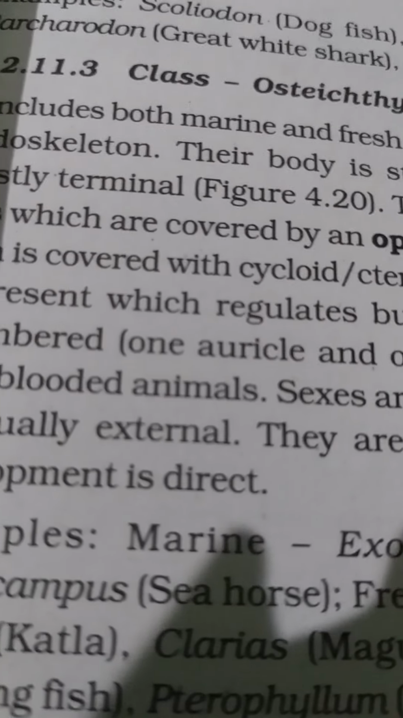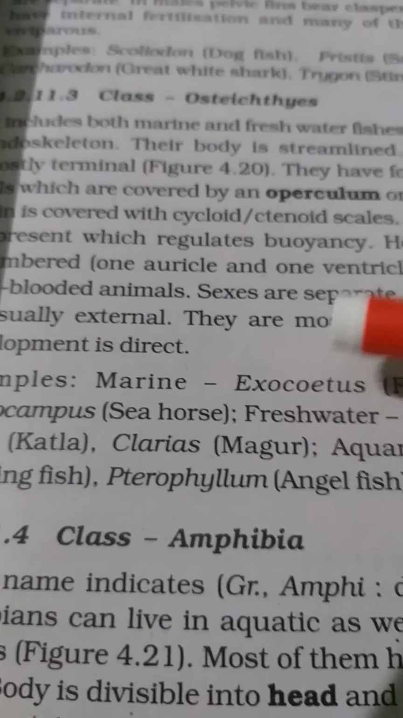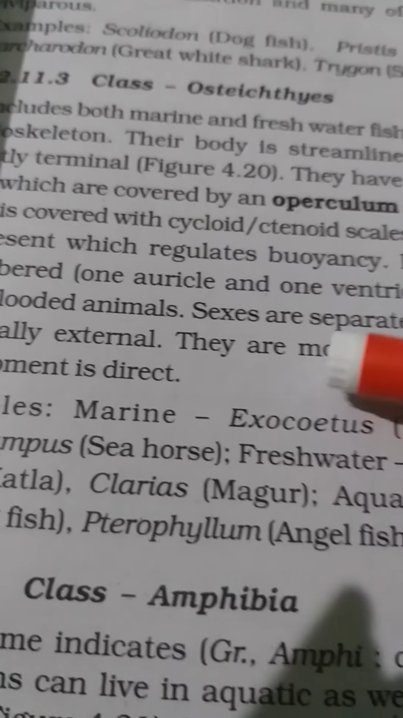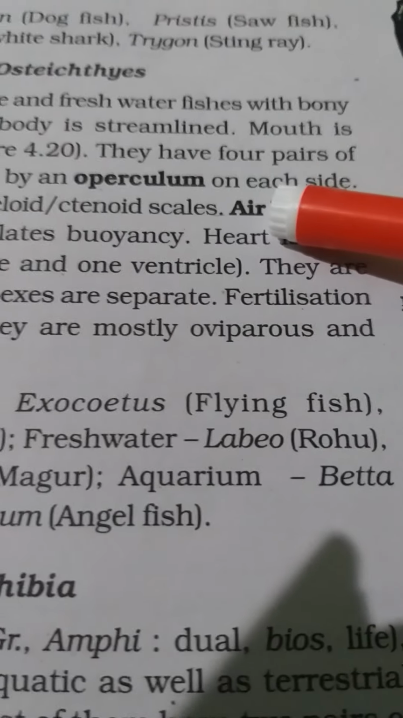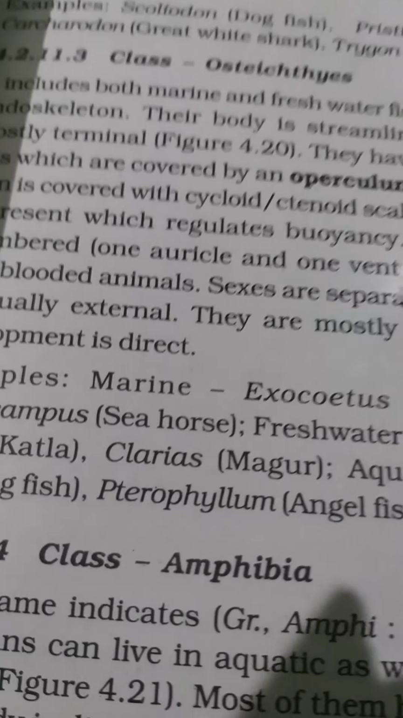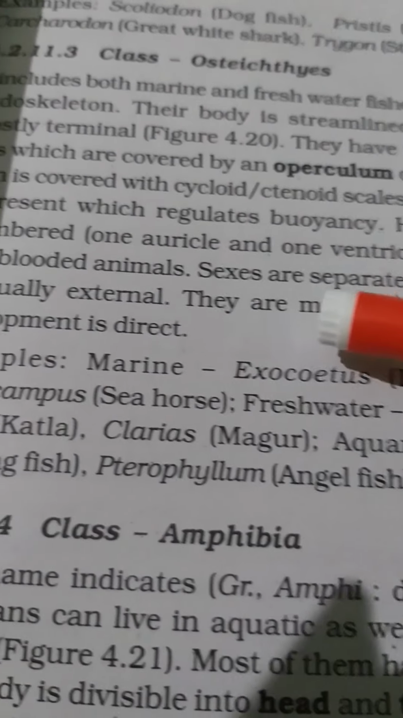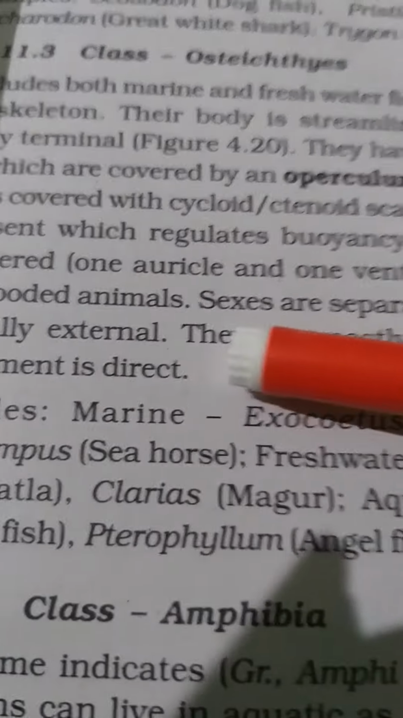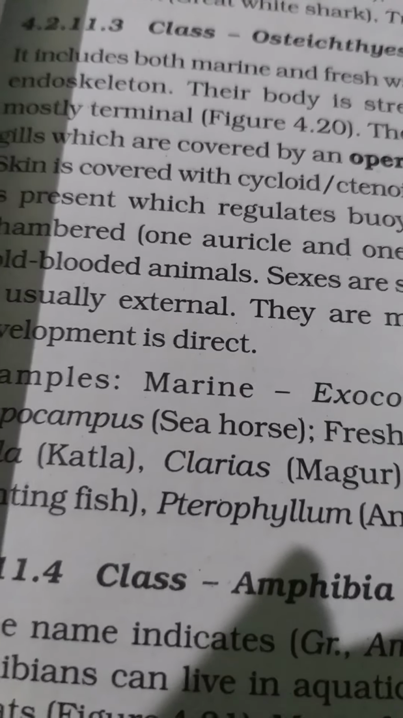They may be marine or they may be fresh water also. Their sexes are separate. They have got an air bladder, that is also an important thing that regulates the buoyancy. And they are also cold-blooded animals. They cannot change the body temperature according to the change in temperature, and fertilization is external, and they are all oviparous.